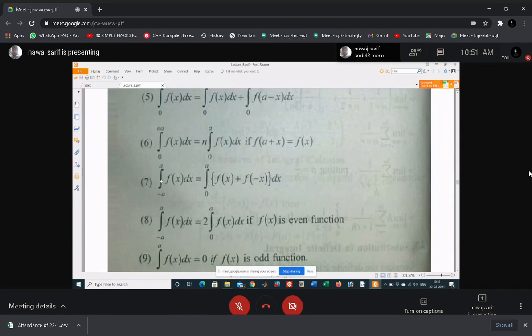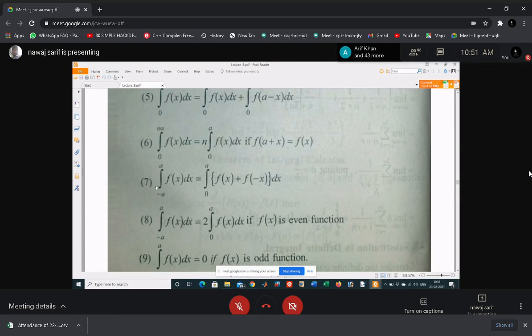Also, integral minus a to a f(x) dx equals integral 0 to a of f(x) plus f(minus x) dx, and this will be 0 in which case? If f(x) is an odd function, then f(minus x) is minus f(x), so this gives you 0.